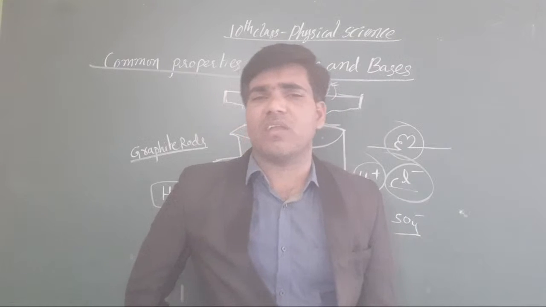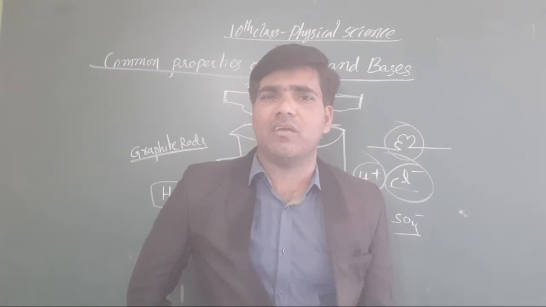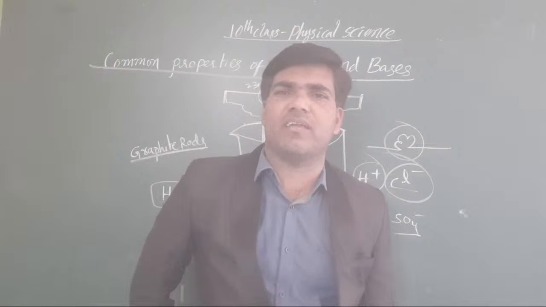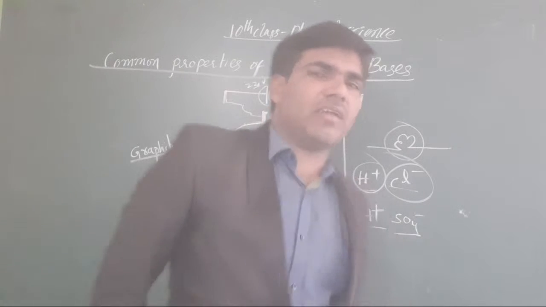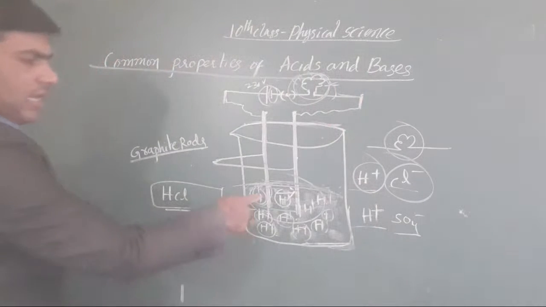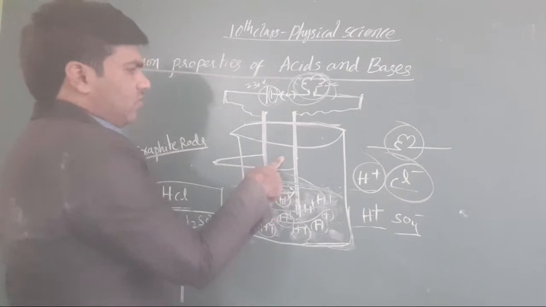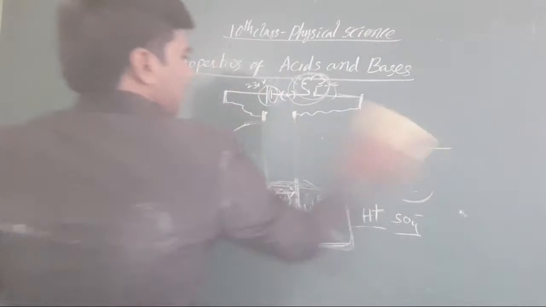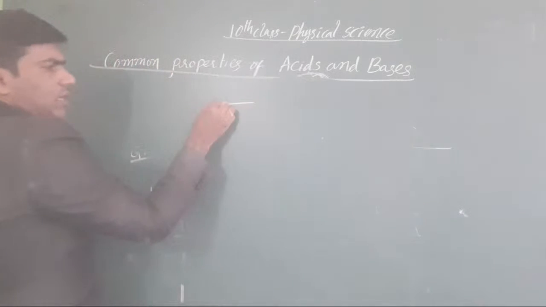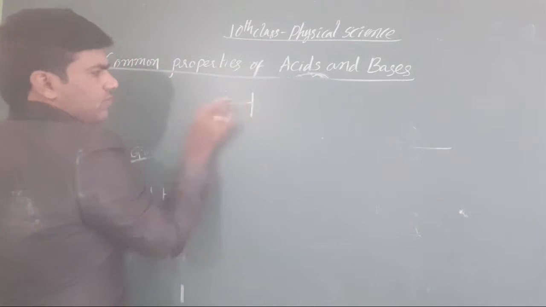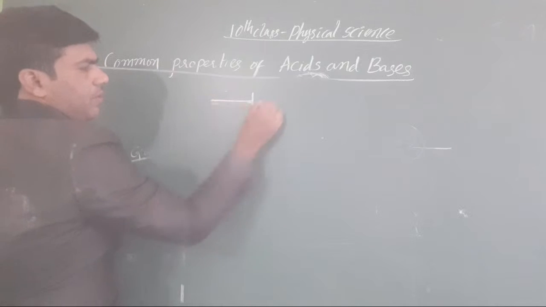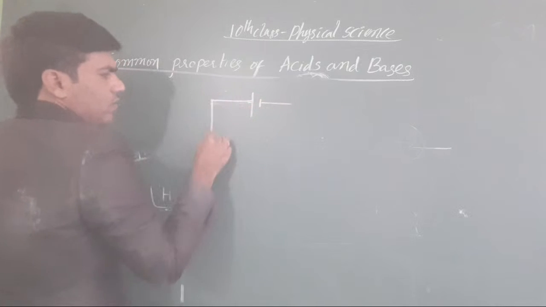Whatever electrodes are there, it is not enough to make the battery work. When you take electrodes, whatever circuit is there, I have written it in this form. Suppose I am taking it here. Is this an open circuit or a closed circuit? Tell me.